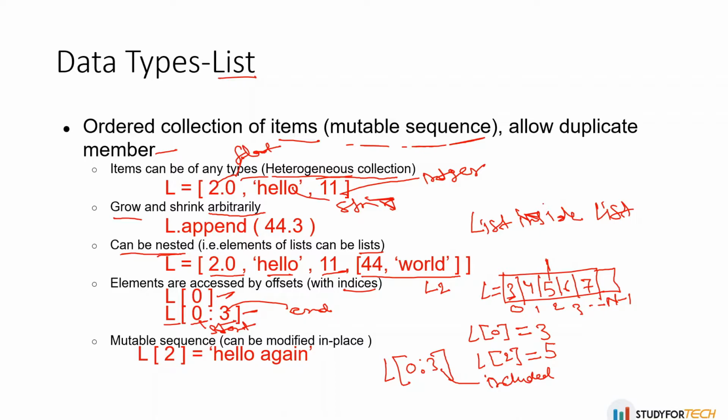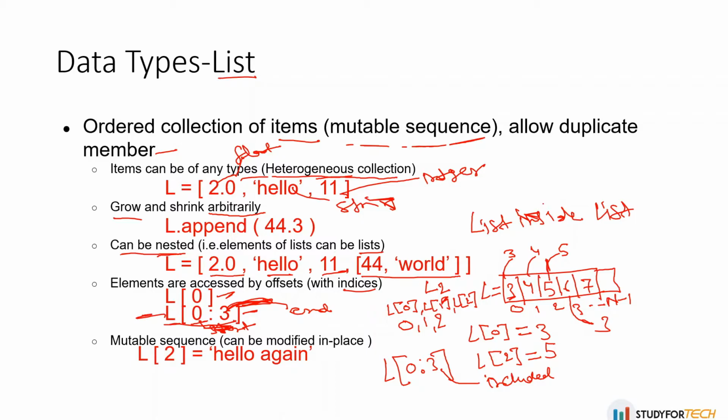So it will give you the values at indices 0, 1 and 2, that is L0, L1 and L2. It will print 3, 4 and 5, but not the value at position 3, because 3 is excluded. You just have to remember this.